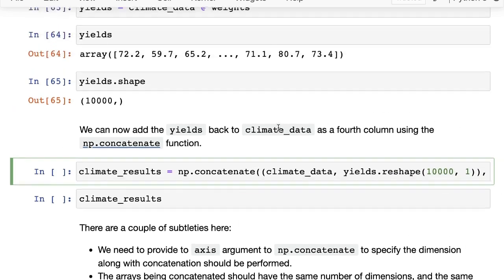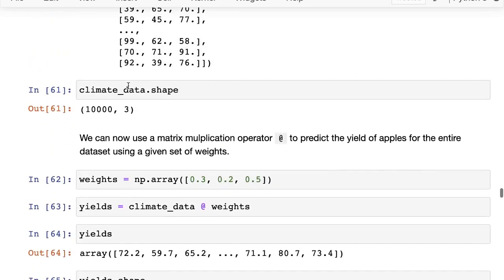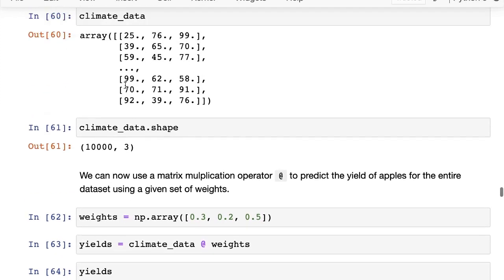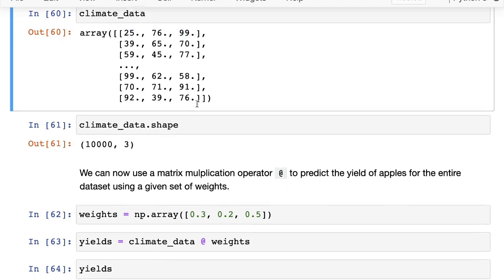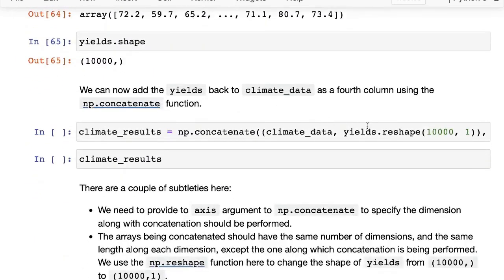So for example, we do not want to add more rows to the data, right? We want to add more columns. If we wanted to add more rows, that means we would be adding things into the outermost list. So that would be the 0th dimension or the 0th axis, right? By default, the axis will be 0, but we want to add it inside. So to add it inside, we are going to mention that we want to concatenate along the first dimension, and that is why we have set axis equal to 1.